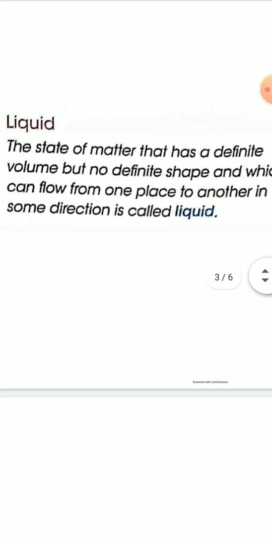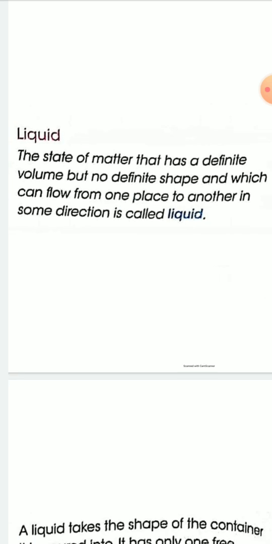Now, the second state of matter is the liquid state. What is the liquid state?